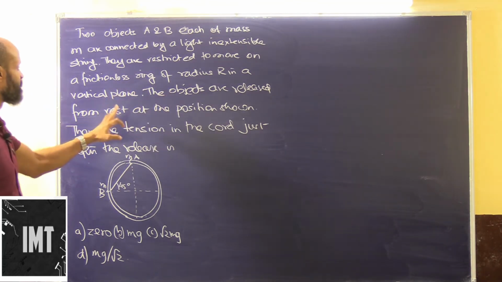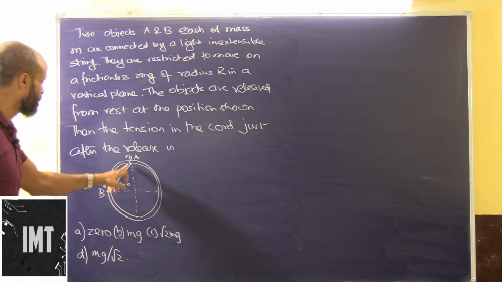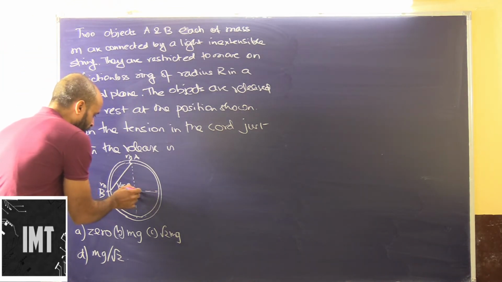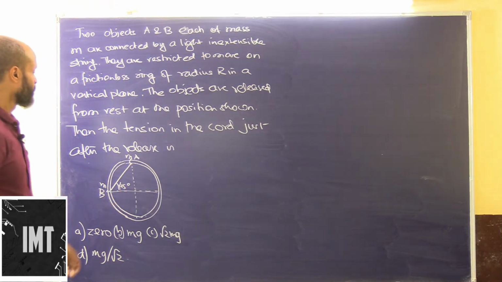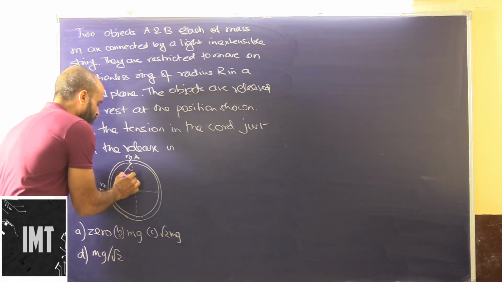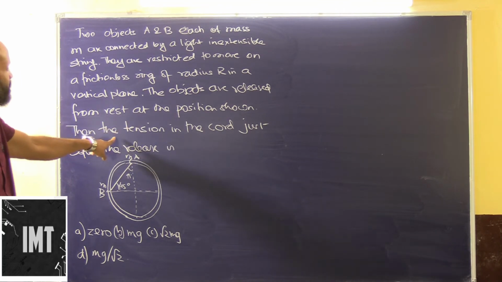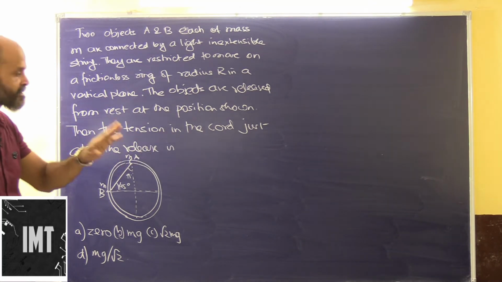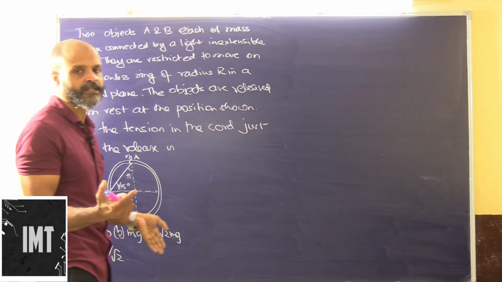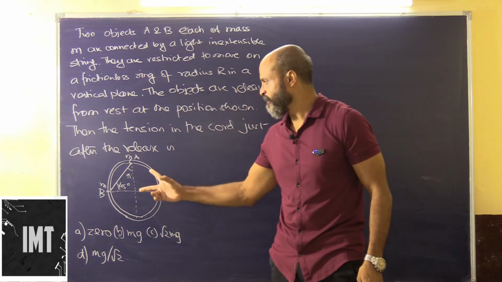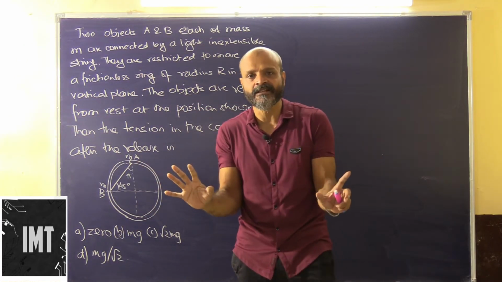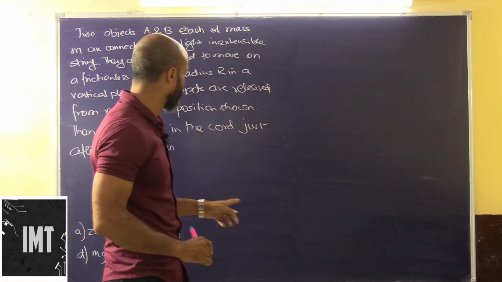The objects are released from rest at the position. So this is basically the position, making an angle of 45 with the horizontal. Okay, so obviously this one will also be 45, it's very obvious. Okay, the objects are released from rest at this position, then the tension in the cord just after the release. Just after the release, what will be the tension in the cord? So this will be considered as one body moving with an acceleration. Now, now we have to consider this.